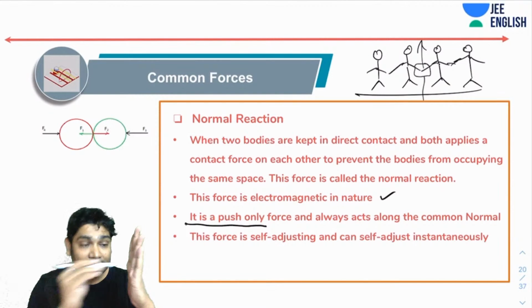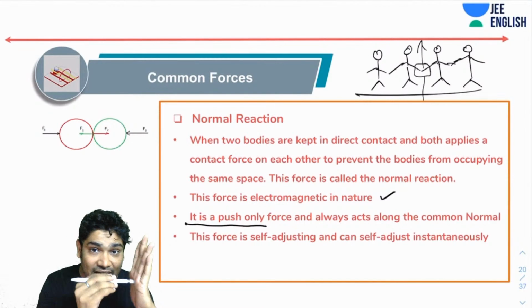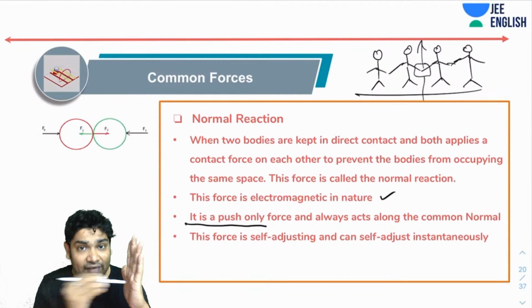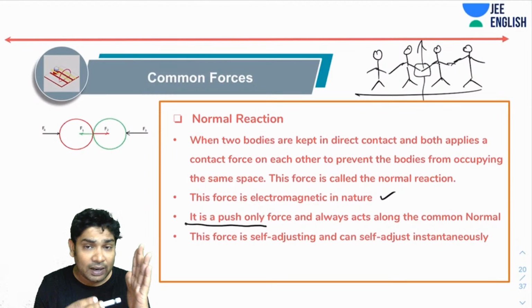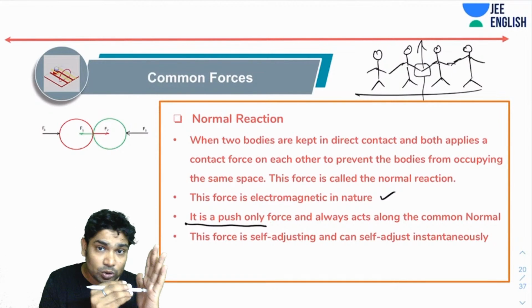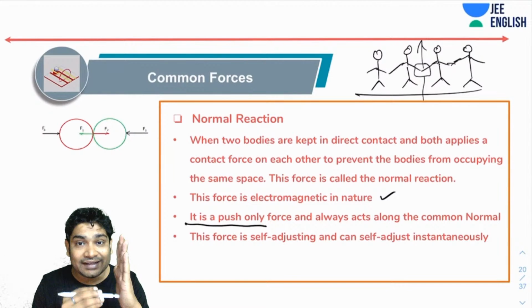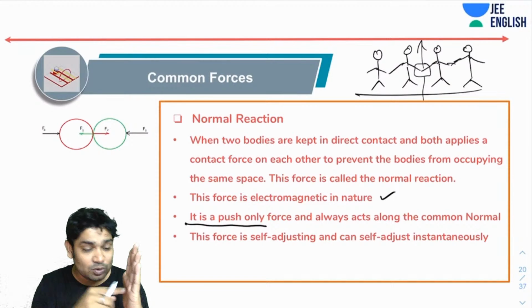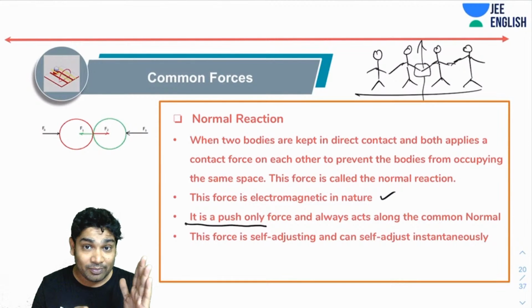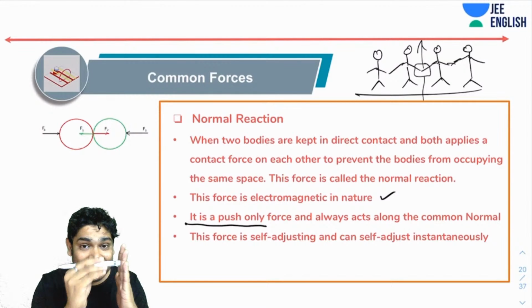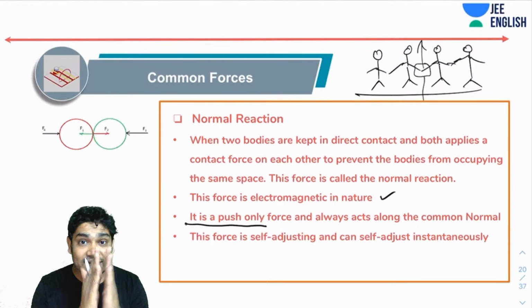Why? Now, these atoms have a problem only if I am trying to go through them, if I am trying to separate them. If I am moving away, these guys don't mind. So these guys will only apply a force to something which is trying to go through them. They will only push that back. Alright, if something is moving like this, then also these guys do not have a problem. Friction will come. Friction has a problem. But normal will not come. Alright, this kind of relative motion will not cause normal to come into play.